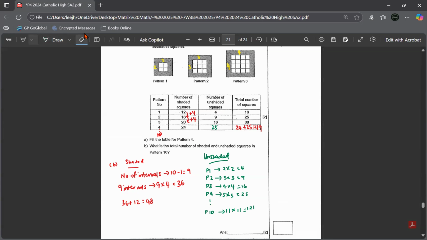So I just have to add these two. Shaded total 48. Unshaded 121. So I have to take 48 plus 121, which gives me 169 squares altogether. I don't care shaded or unshaded, total 169.